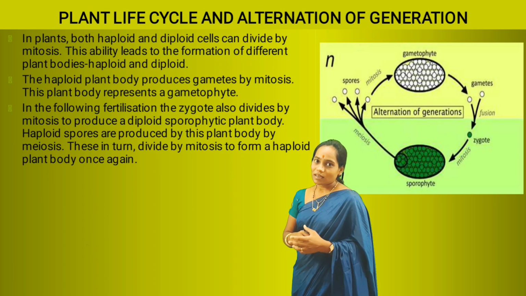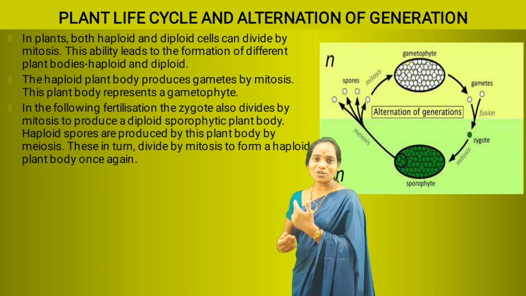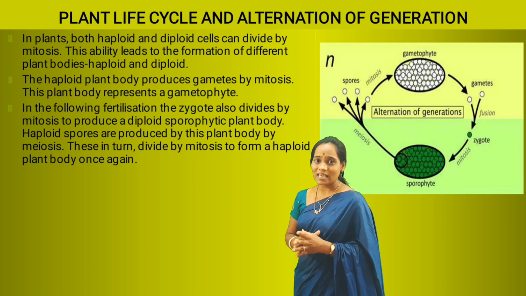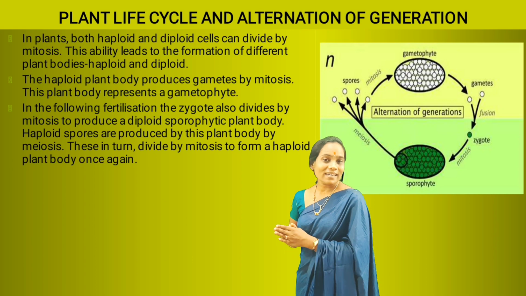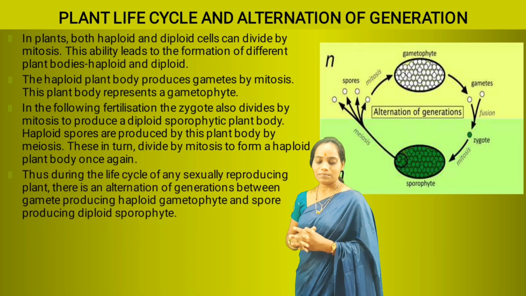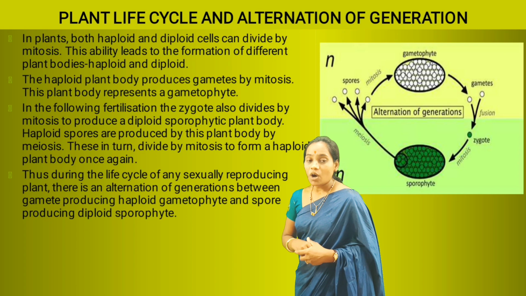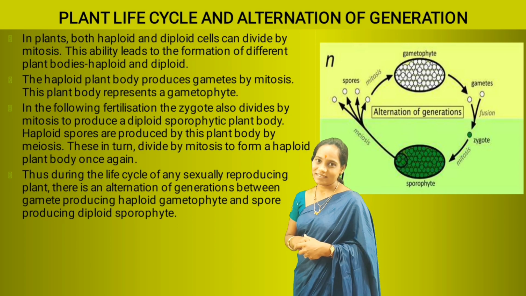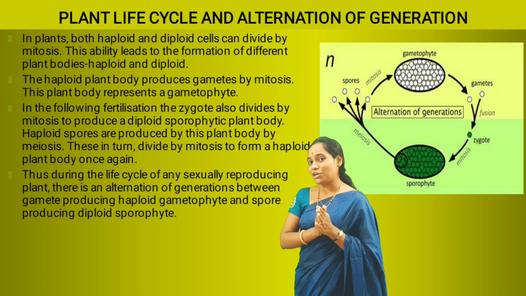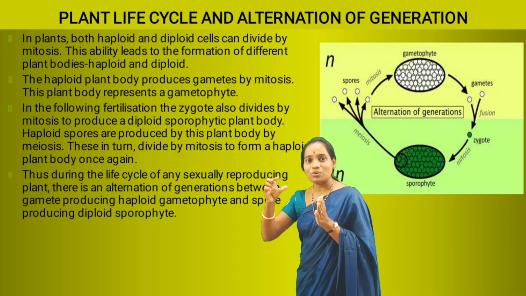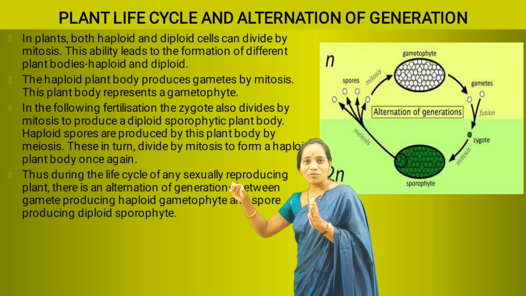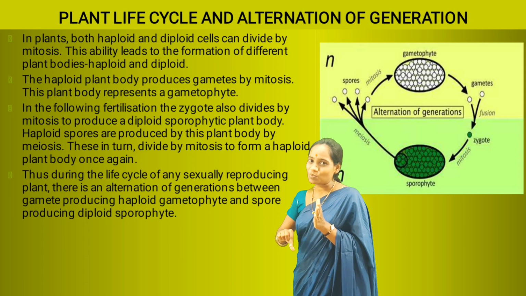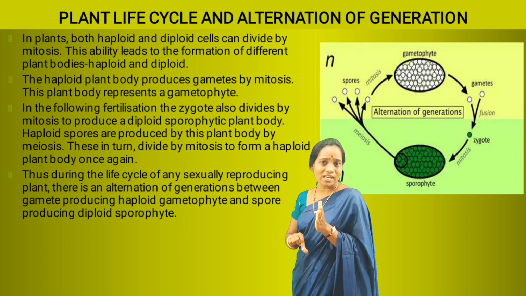Like this, in almost all sexually reproducing plants, we can see there is an alternation of generation, wherein the haploid gametophytic plant body produces gametes that fuse to form a zygote, and that zygote develops into the sporophytic plant body.